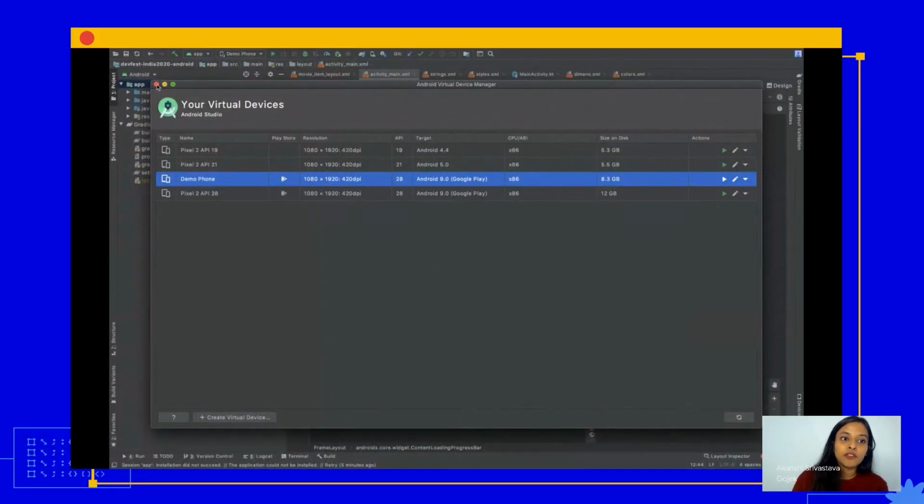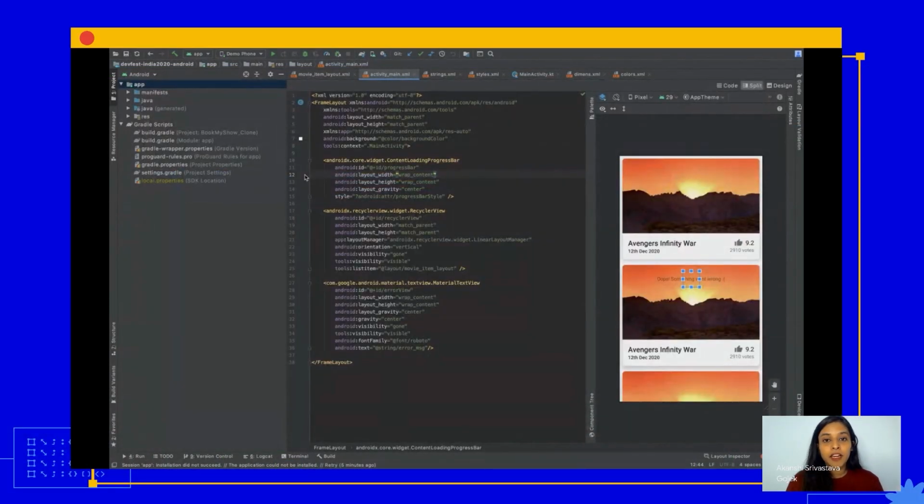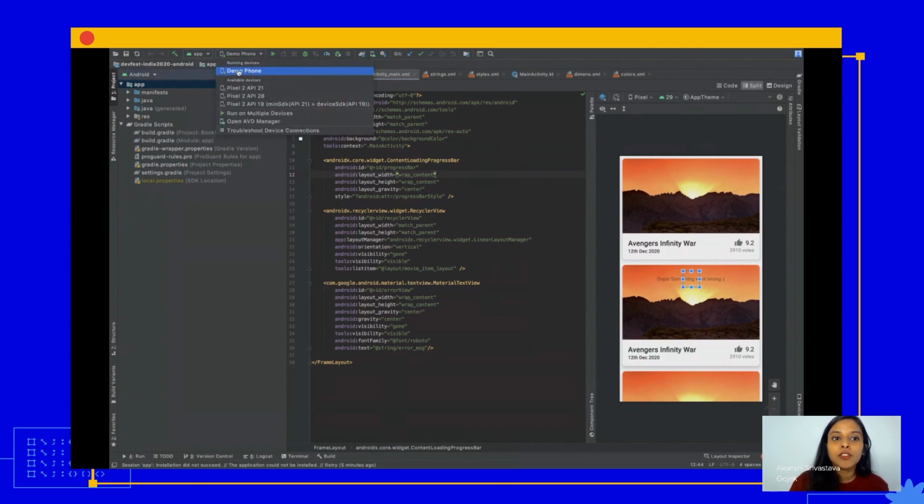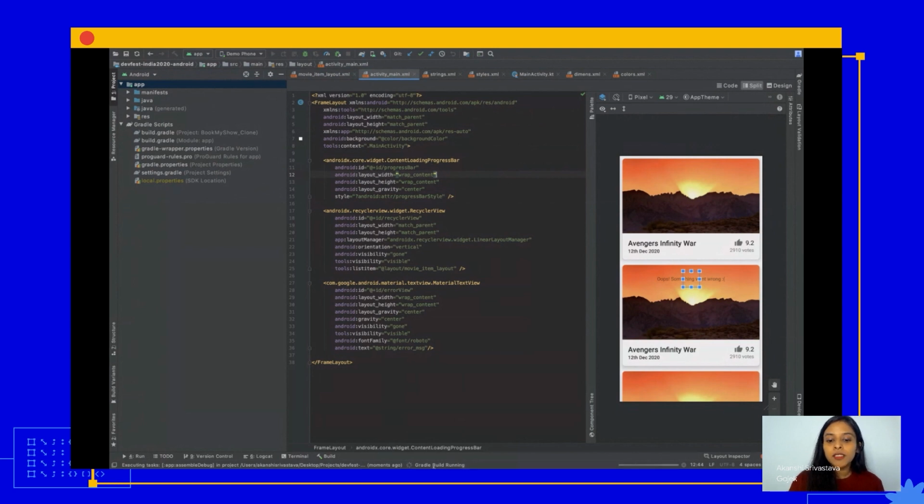Once you have created your virtual device, or enabled developer options on your device, you might want to run your app and see what happens. In that case, you go to this green button, and next to it is a drop down. You have to select the device on which you want to run your app. This is the demo phone that I just created. I'm going to hit the run button and let's see what happens. You'll notice that my app is getting built, and after this it will be installed on my phone.